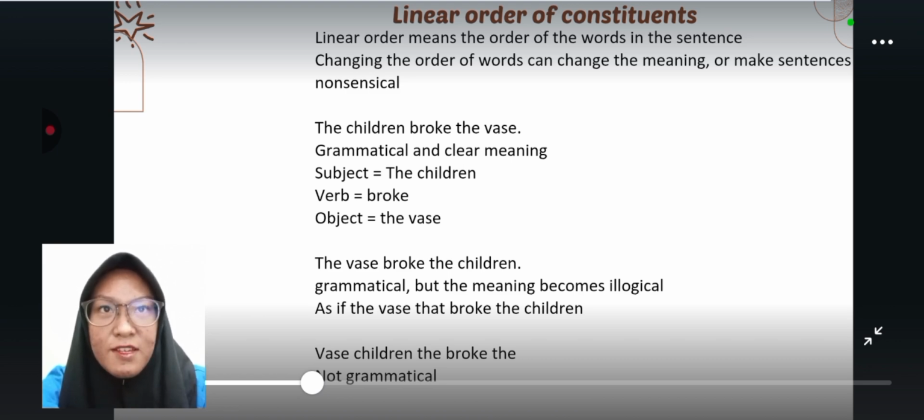For example, the children broke the vase. It's grammatical and has a clear meaning. The subject, the children; verb, broke; object, the vase. The vase broke the children. Grammatical, but the meaning becomes illogical, as if the vase broke the children. Vase children the broke the is not grammatical.